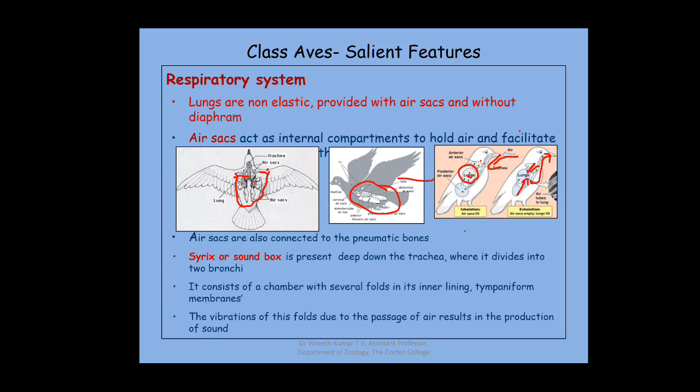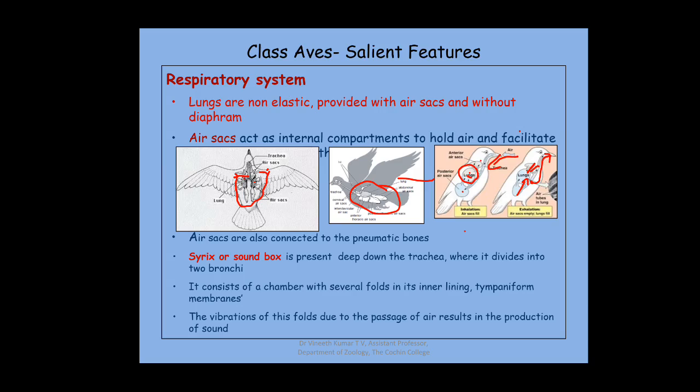When air passes through these folds, there will be vibration of these membranous folds, and that results in the production of sound. This is what is called the syrinx or the sound box in birds.